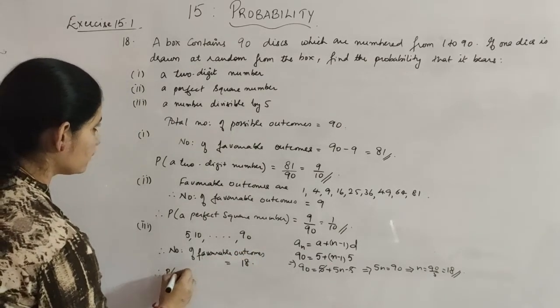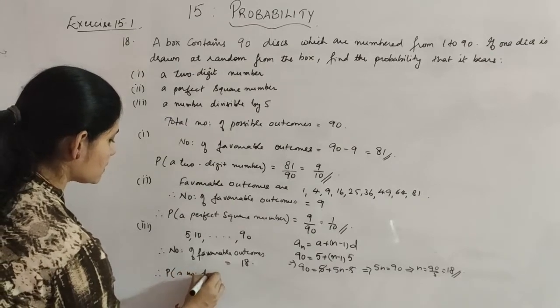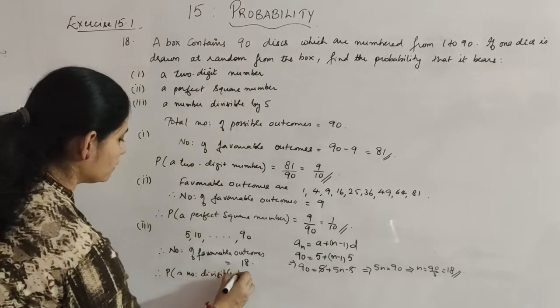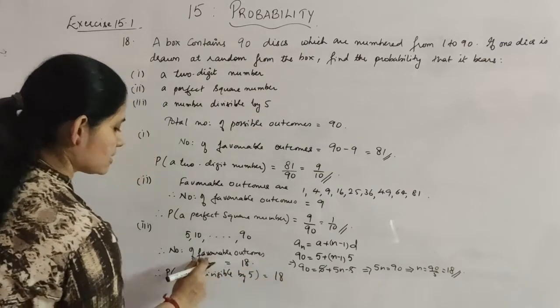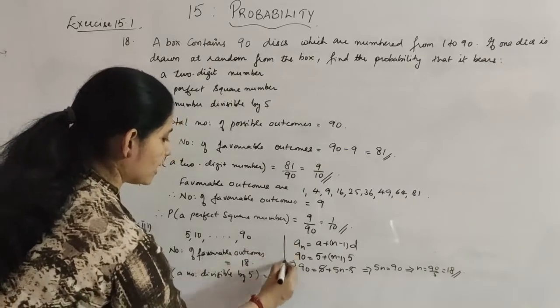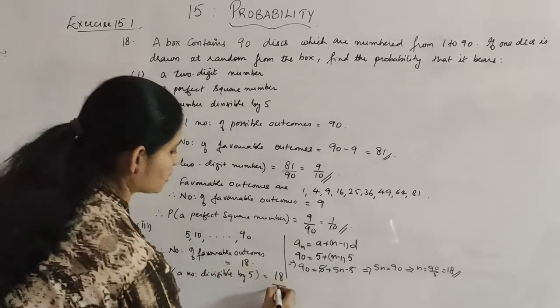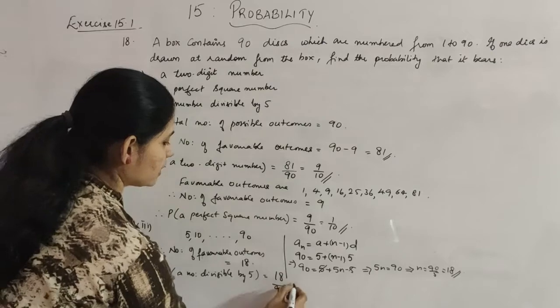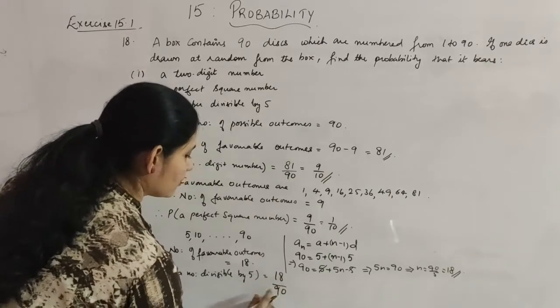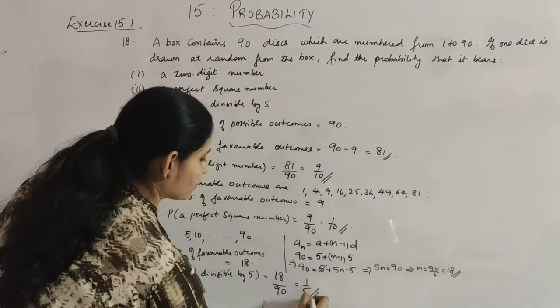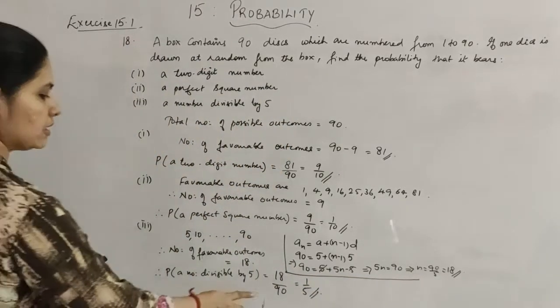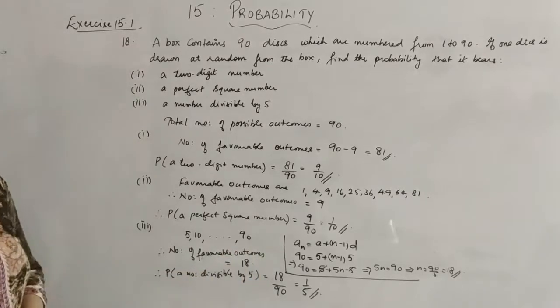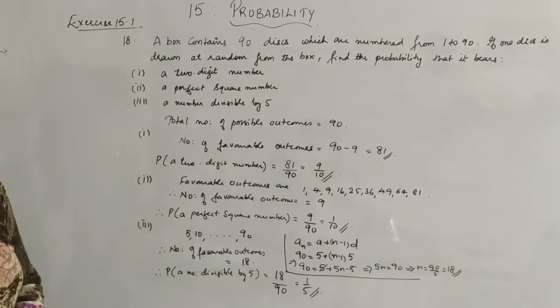Hence the probability of getting a number which is divisible by 5 is equal to 18, that is number of favorable outcomes, divided by total number, that is 90. Okay, and this will again give you 1 by 5. So this is for your reference. The remaining you can calculate: just write that number of favorable outcomes as 18 and calculate it. Okay.